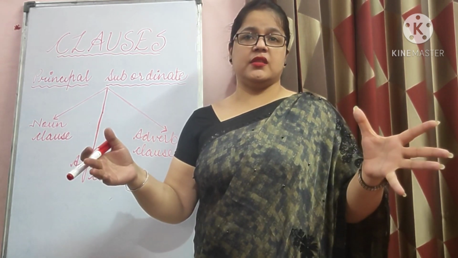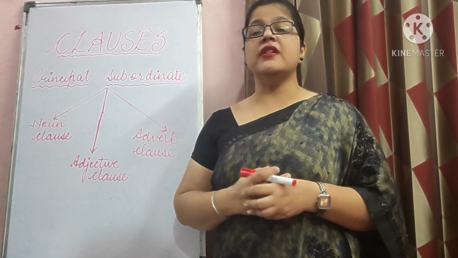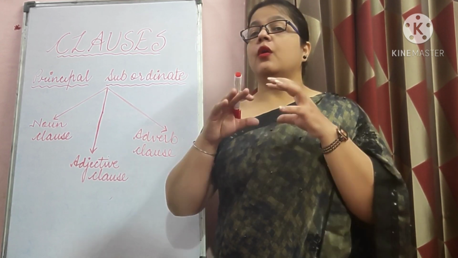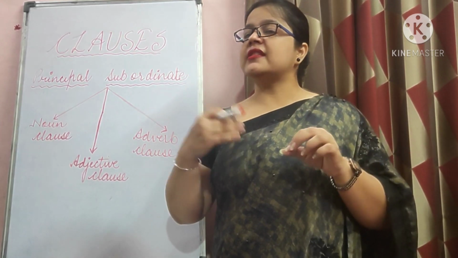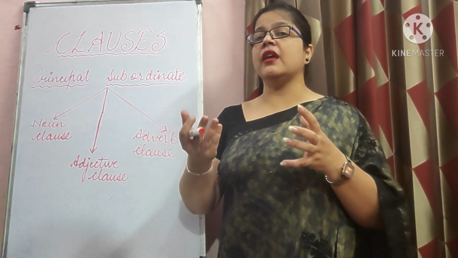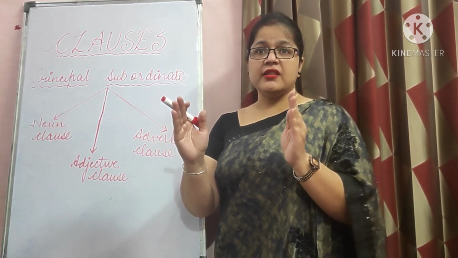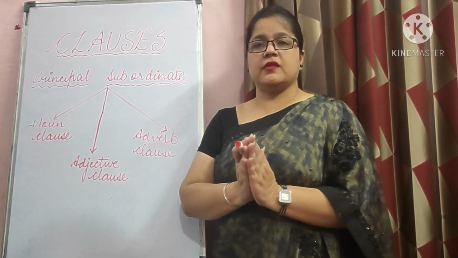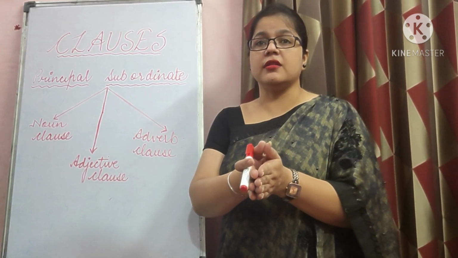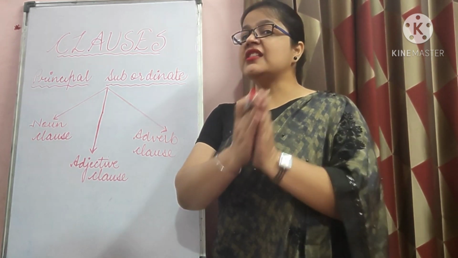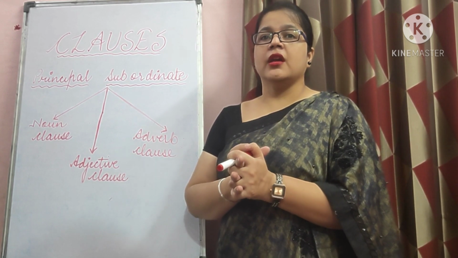Take one more example. All the poems which he recited at the meeting were self-composed. In this sentence also we can notice which he recited at the meeting. This part is telling us something about the poems. It's giving information about the poems. It's defining the poems, right? Understood? So this will be adjective clause. Am I clear? Okay.